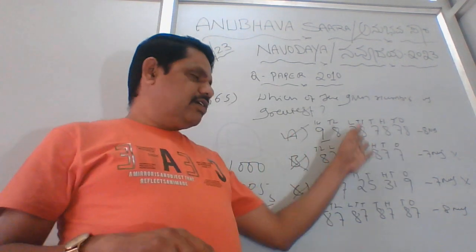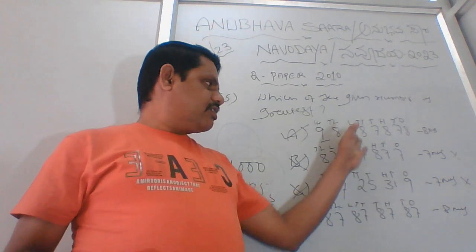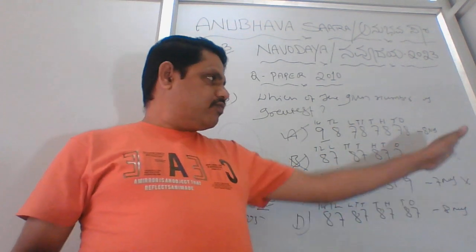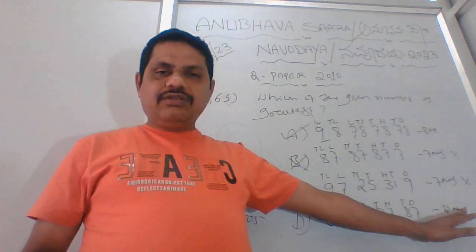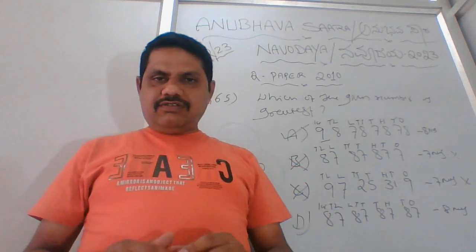I am not saying it is only A and D that comes in your question paper. This may come here, this may come there, wherever it comes. But you have to finalize with the last number. Then only you can understand what exactly the answer is.